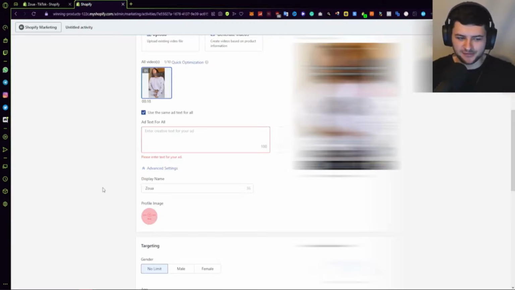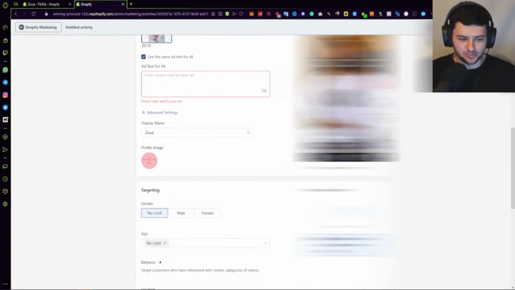If you leave that blank, if it's connected to your TikTok account, it should use your TikTok account's. But if you're just using the TikTok ad center, then it might not use your personal profile's account or your brand profile's account. So just select that in here. We're going to go back up to the caption in a few moments.